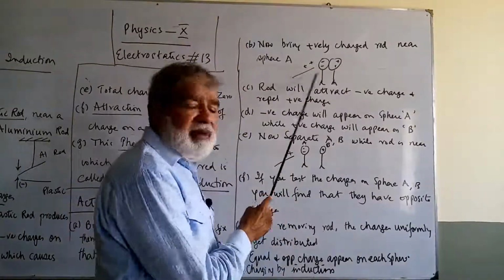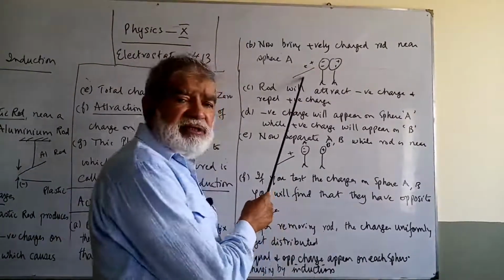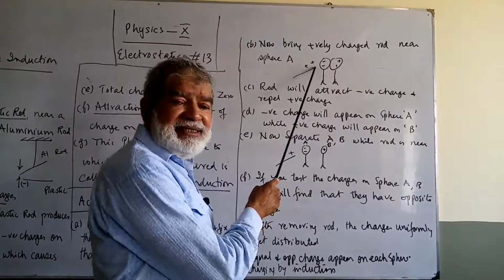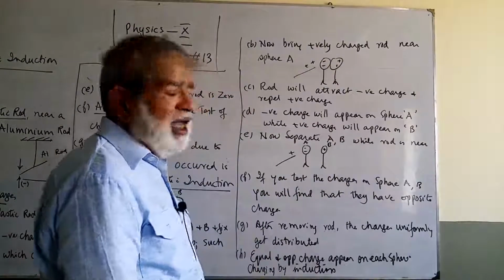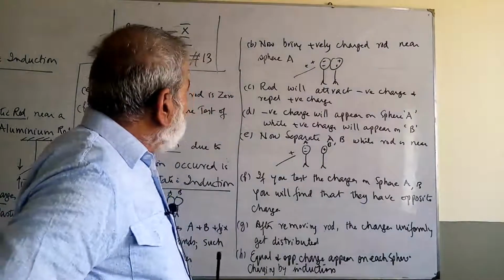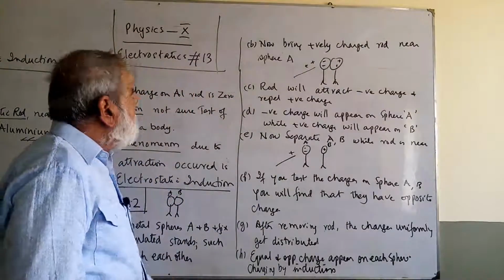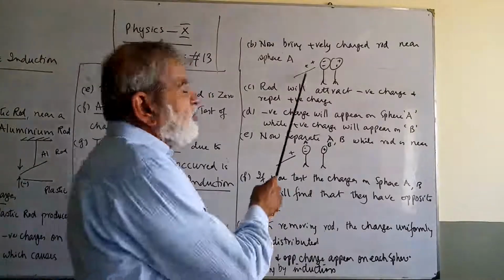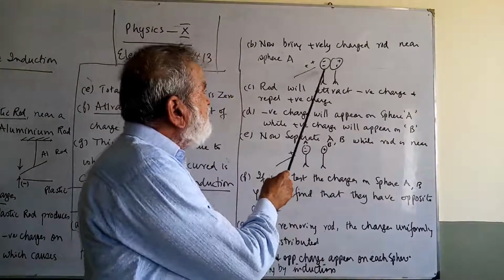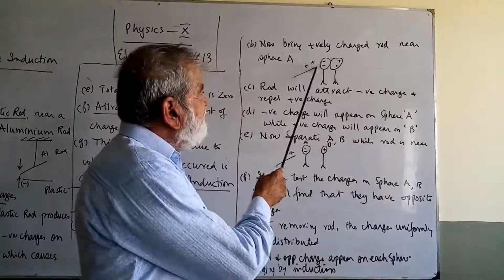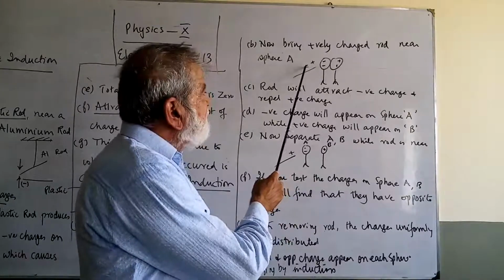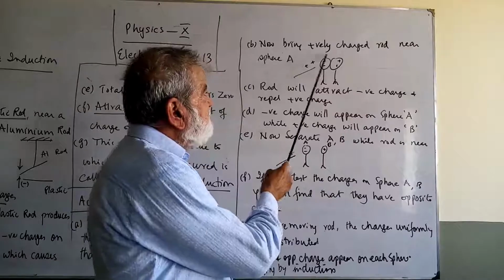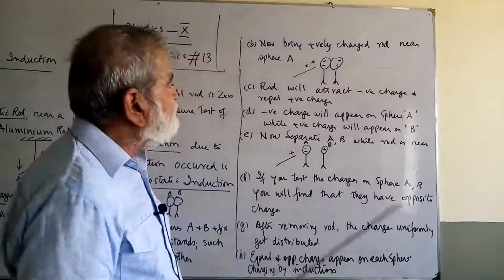So now remember, this charged rod is not touching this thing. It was only brought near it, but these two are touching each other. A and B, the spheres, are touching each other, but this rod is not touching. Bring this rod close. Attraction takes place between positive and negative charge, and the negative charge comes close, and repulsion takes place between positive and positive, so positive goes away.